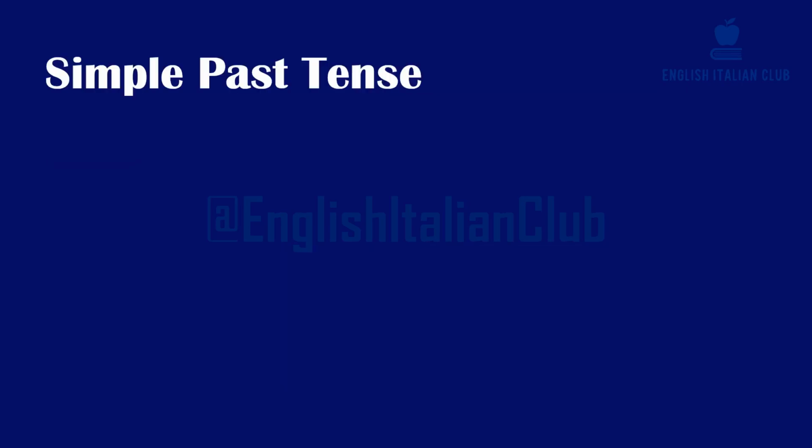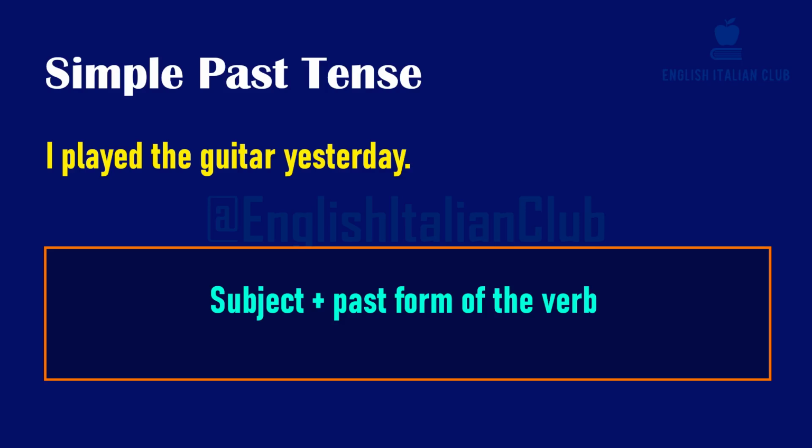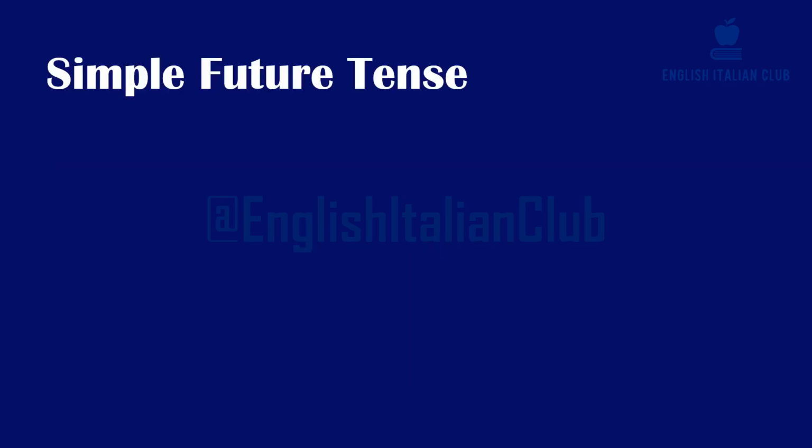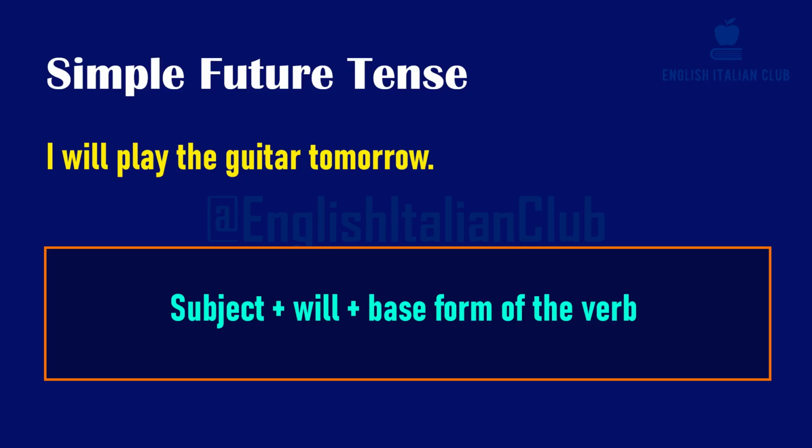Simple past tense. I played the guitar yesterday. This tense describes an action that happened and was completed in the past. Simple future tense. I will play the guitar tomorrow. This tense is used for actions that will happen in the future. Will indicates a possibility or prediction.